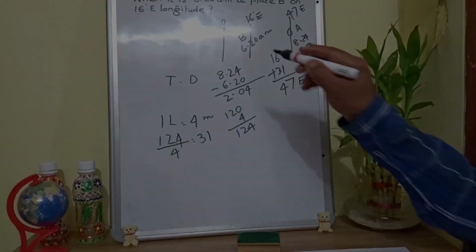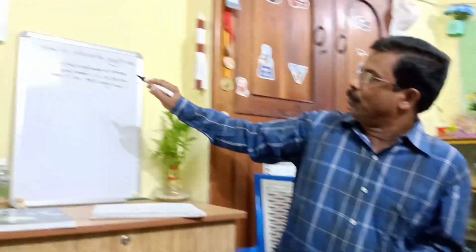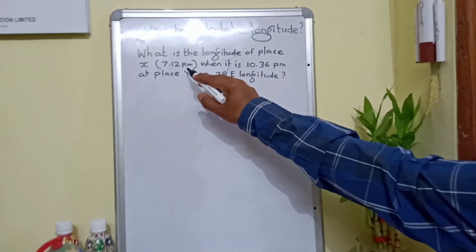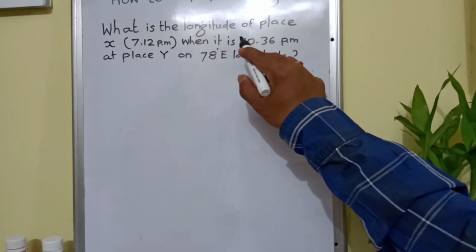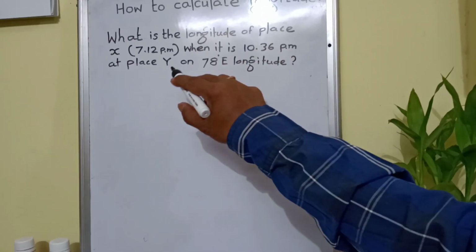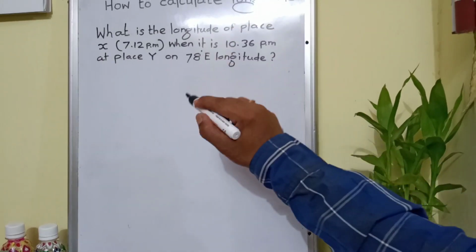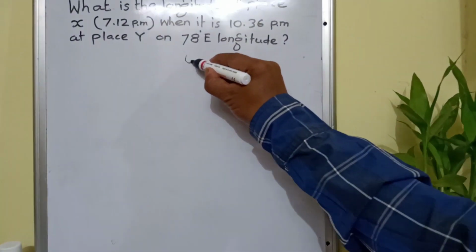Clear? Now children, come to the next problem. What is the longitude of place X, time given 7:12 pm, when it is 10:36 pm at place Y on 78 degree east longitude? See the pictorial illustration.